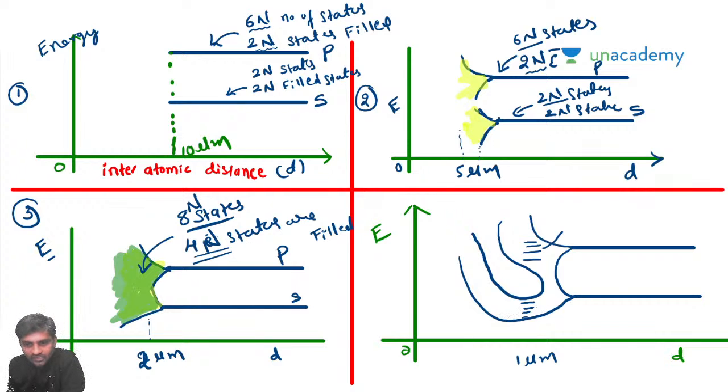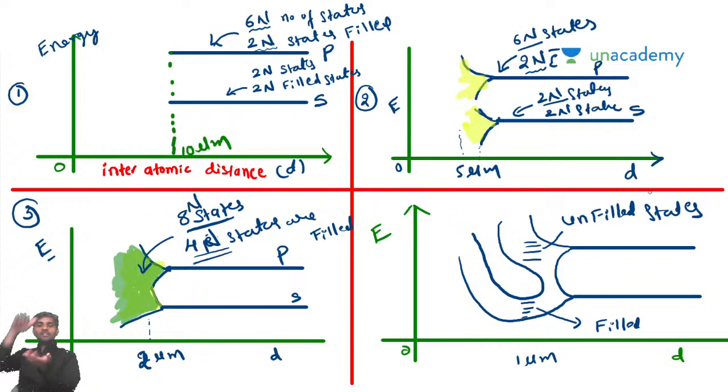So all the 4n filled states, these are filled states, these are unfilled states. All the energy levels which are having filled states will form a new energy level. All unfilled states will form a new energy level. Try to understand this, sir. In the previous case, you will be having 18 states, out of which 4n states are filled.